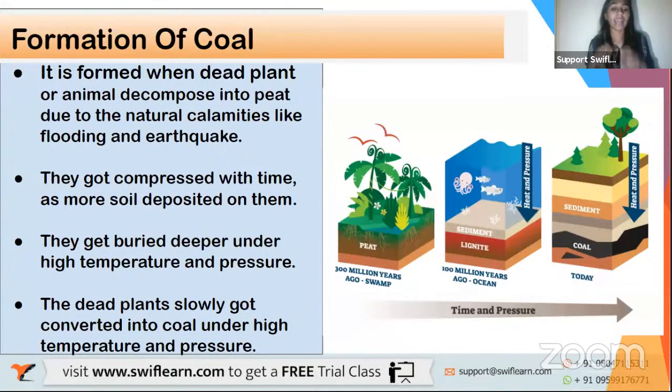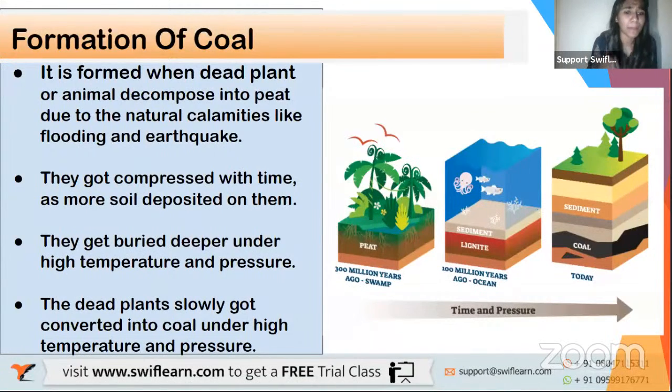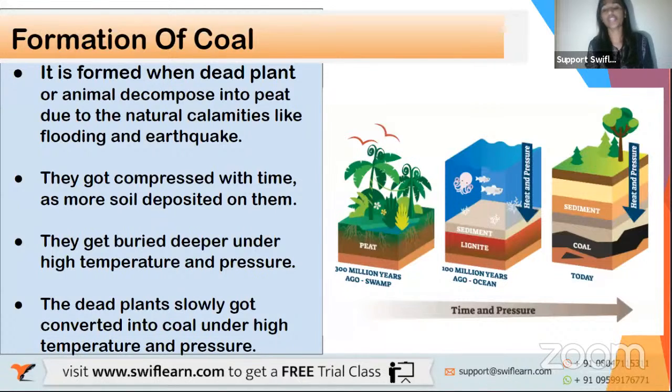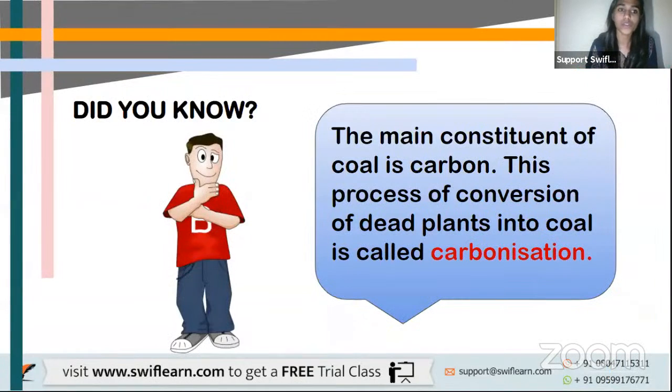The condition in deep layers of earth is high temperature and pressure, and because of this, these dead plants slowly got converted into coal. This coal is usually generated from aquatic plants and animals, from the sea. Clear?